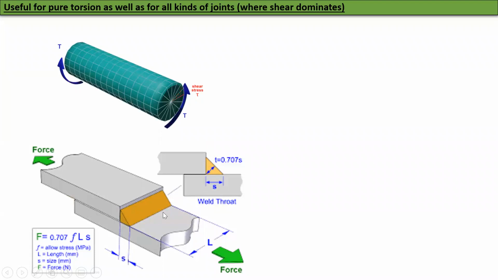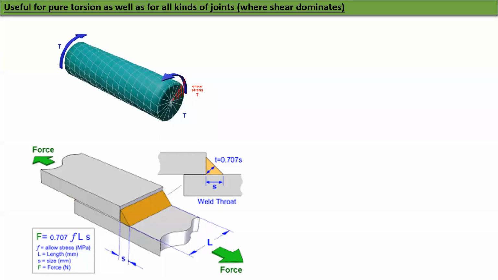In this case, I have shown you a welded joint. You can see that the weld is under shear, and usually what they will do is they will use what is called the throat area to compute the shear. So the stress will be force over throat area, and it will be treated as shear stress. And you will think it's in a state of simple shear. That's how we do it. This will give you very conservative results, but works beautifully for welded joints.